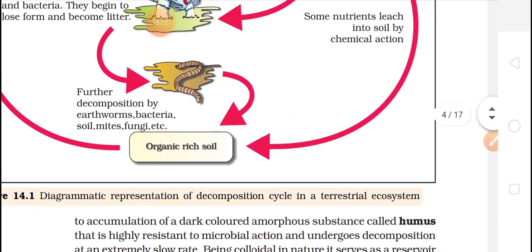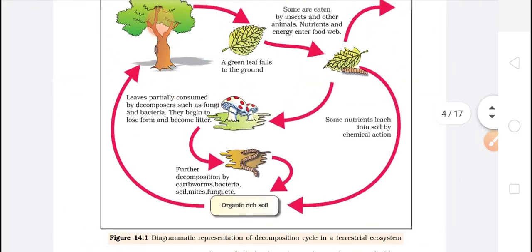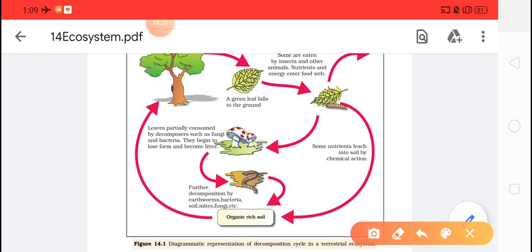Before moving on, I just want to explain this diagram which is given in your NCERT, that is the diagrammatic representation of the decomposition cycle in the terrestrial ecosystem. That means in a terrestrial ecosystem, how exactly the decomposition is taking place. So they have explained it with a very beautiful diagram. See what they have taken.